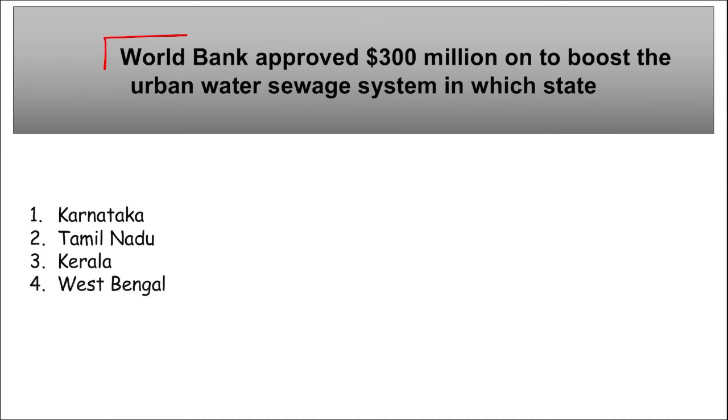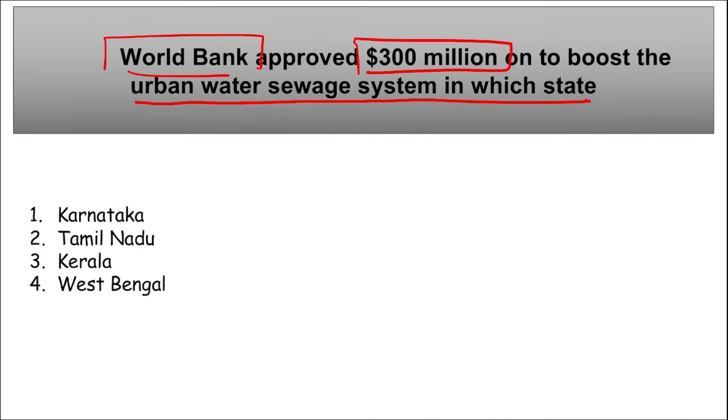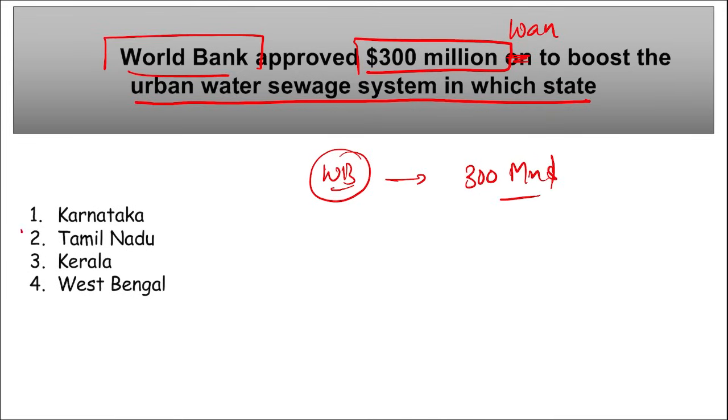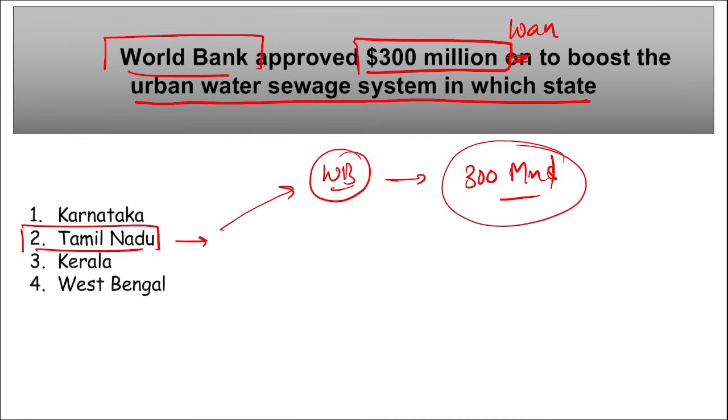Next is World Bank. They have approved $300 million to boost the urban water sewage system in which state? So it is World Bank. They have approved a $300 million loan, and it was to boost the urban water sewage system in which state? So the sewage system of Tamil Nadu will be improved with the help of this $300 million loan that will be provided by World Bank.